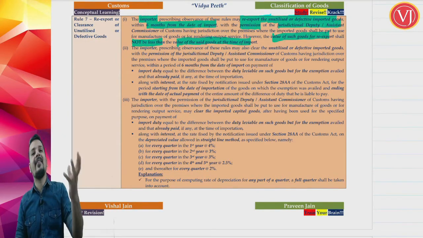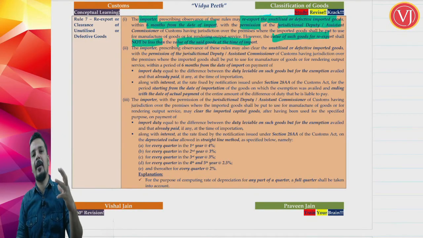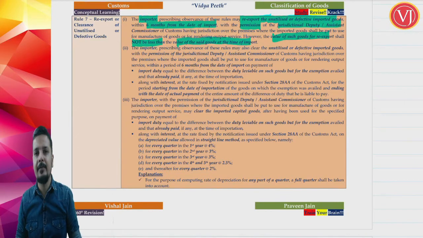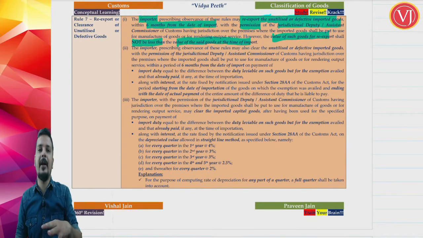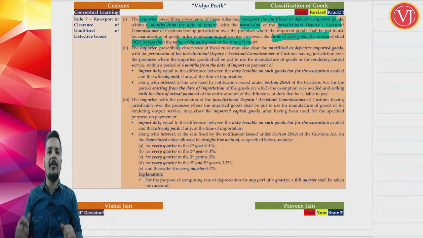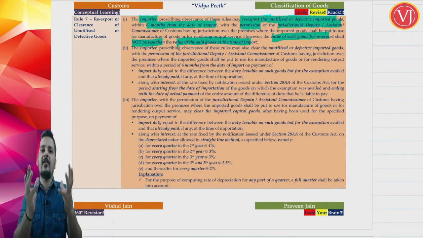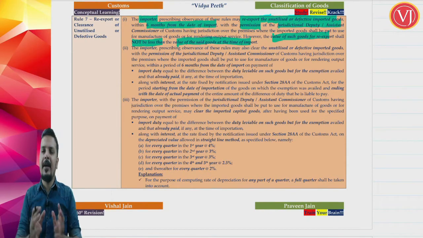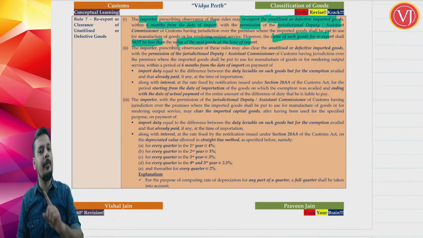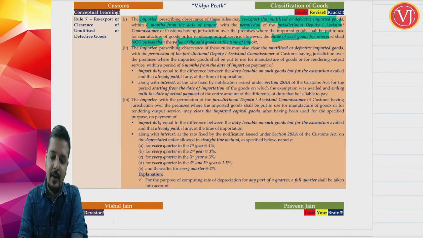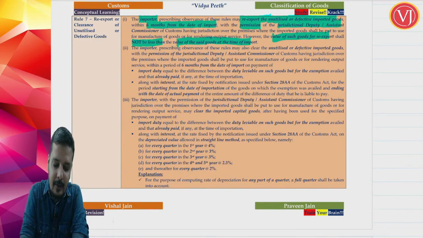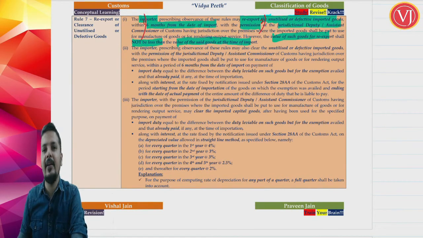So what are they telling? If I have excess fabric imported or defective fabric imported, which I cannot use for manufacturing military uniforms, I can re-export it. Condition number 1, I have to re-export it within 6 months. Condition number 2, I have to take the permission of my AC/DC.